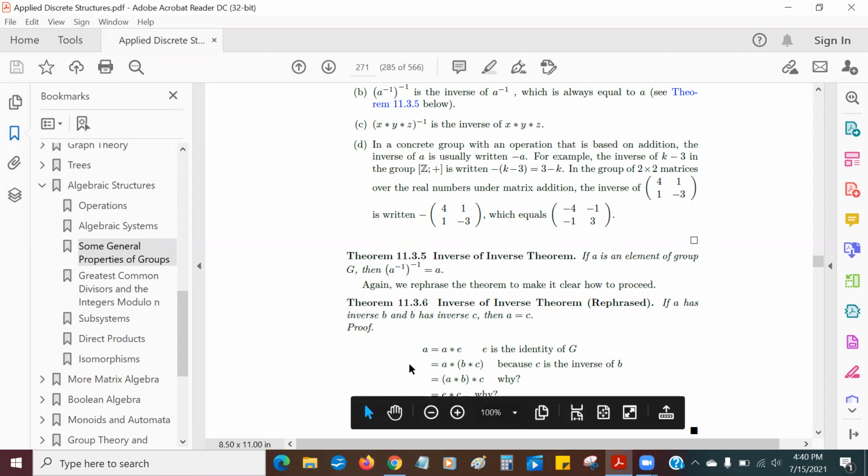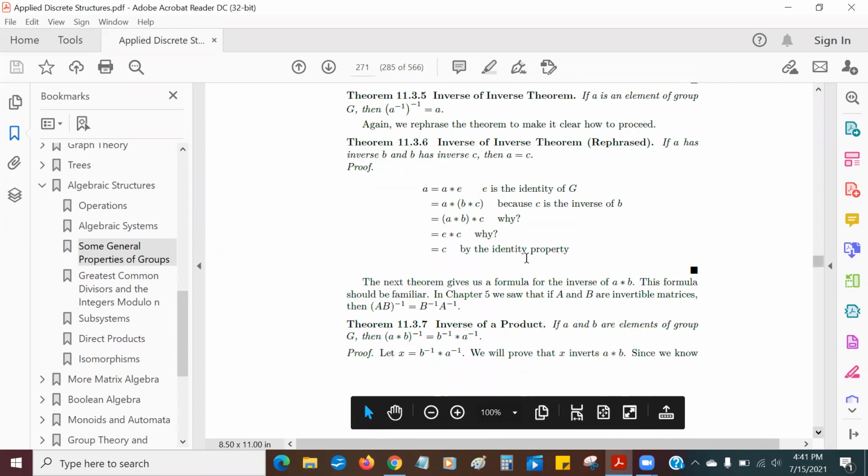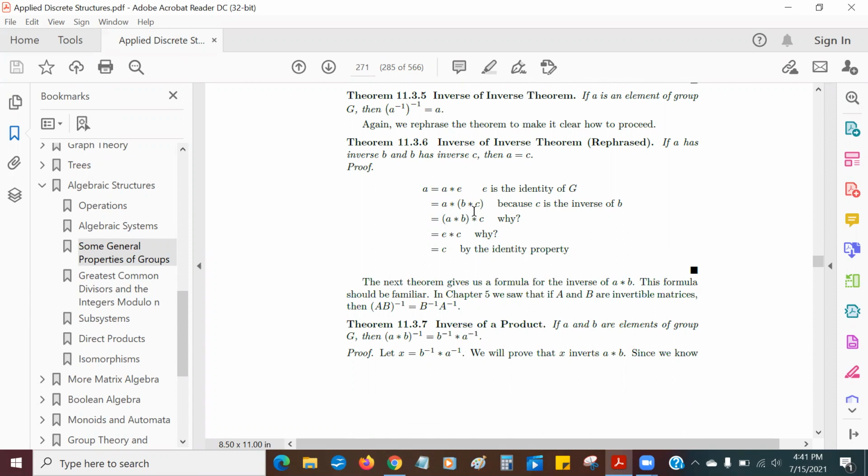So we know that A is equal to A times the identity, because the identity doesn't change things. And we know that C is the inverse of B. So A is equal to A star E, which is equal to A star B star C. That's what we're saying up here, that they're inverses. Now by associativity, I can move the parentheses. But A star B is also equal to E, so that's just equal to C. So we have A equals C, which is what we're trying to prove.